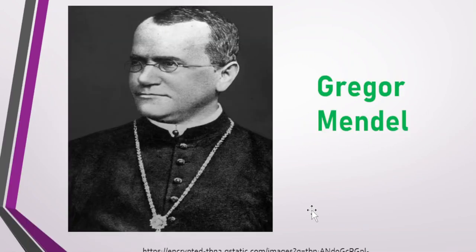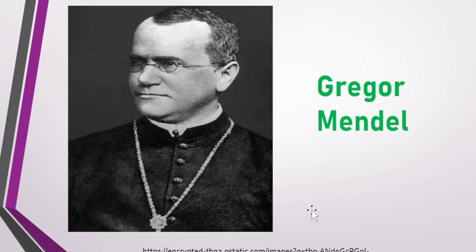So let's begin. Gregor Mendel is also known as the father of genetics. He studied heredity, and because of the experiments Mendel carried out, he was the first person who started the studies in heredity and genetics. So he is the father of genetics.